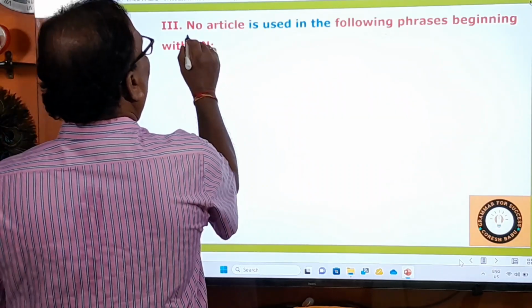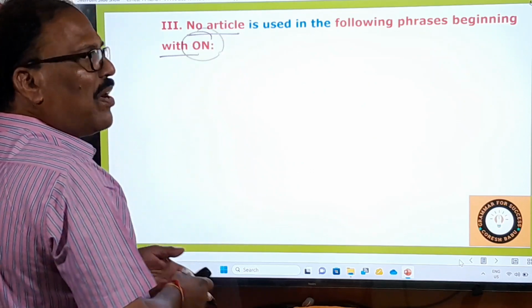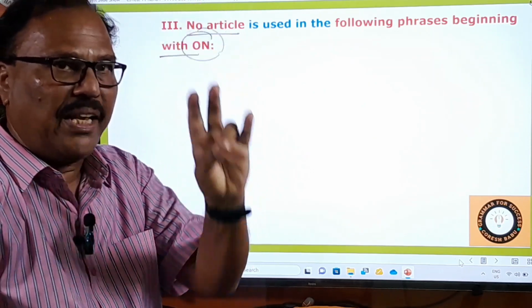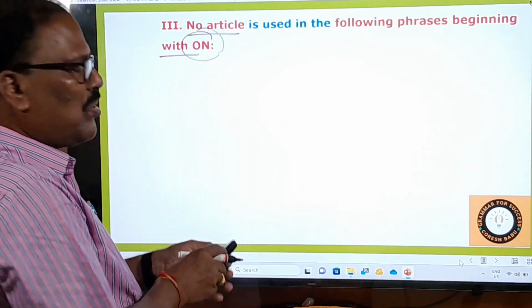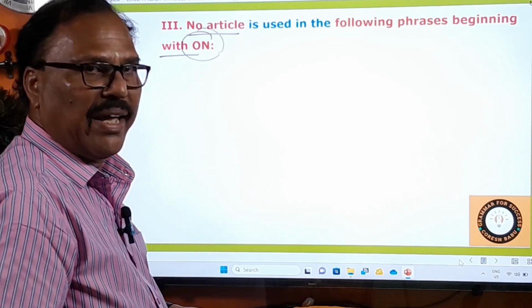Third rule is there. No article is used in the following phrases beginning with on. So far you have learned about the phrases beginning with at, beginning with in, and now beginning with on. What are those phrases? Let us have a quick look at them, and afterwards let us take the examples, right?